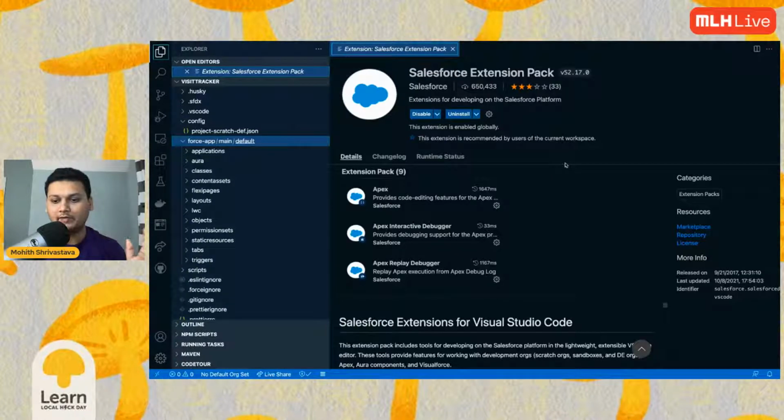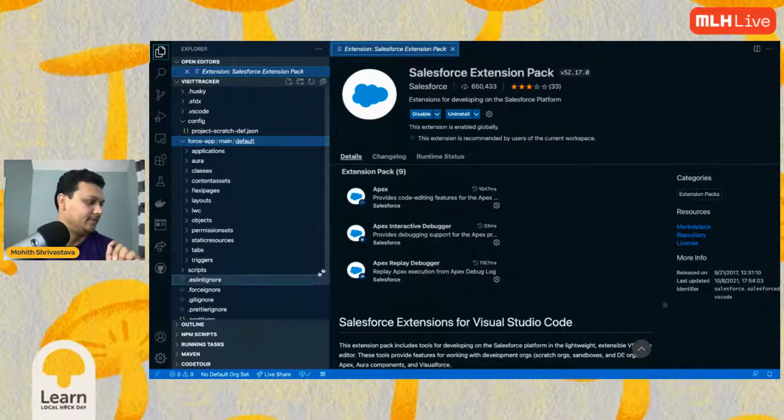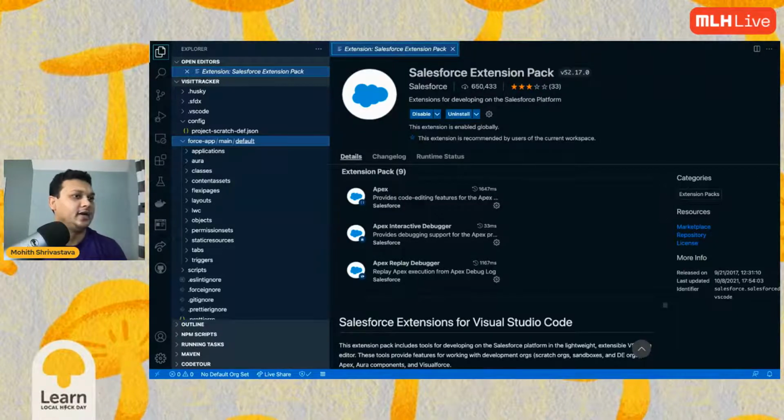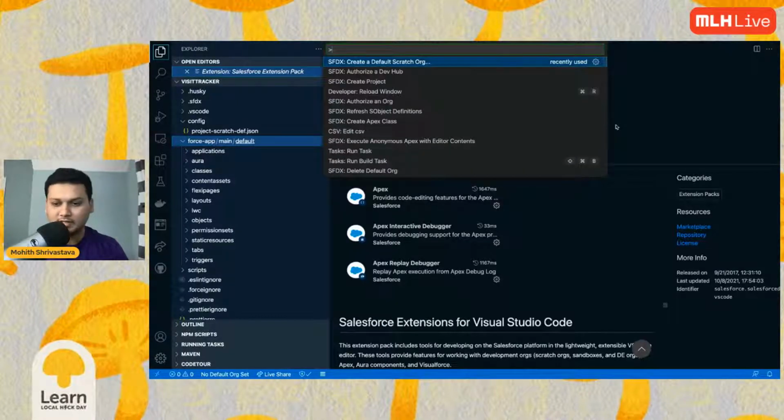Control plus Shift plus P for Windows, Command plus Shift plus P for Mac or Linux. Then you authorize, and now we go ahead and create a Scratch org. The Developer Hub is like a hub org from where we can spin up multiple branches. So now I'm going to go ahead and create a Scratch org. I'm going to say Command Shift P again. If you're working in Visual Studio Code, always remember Command Shift P.